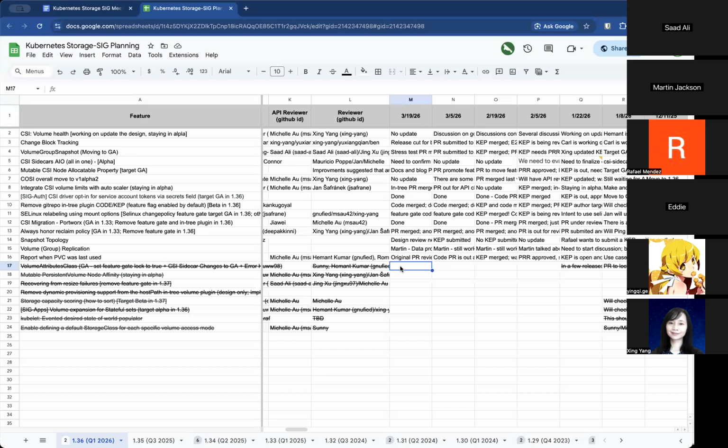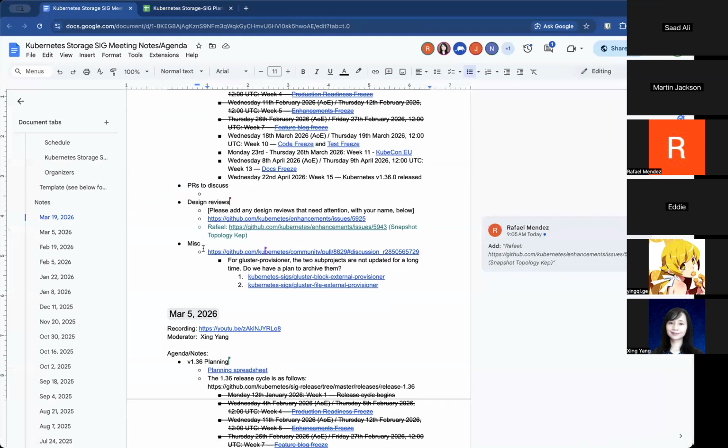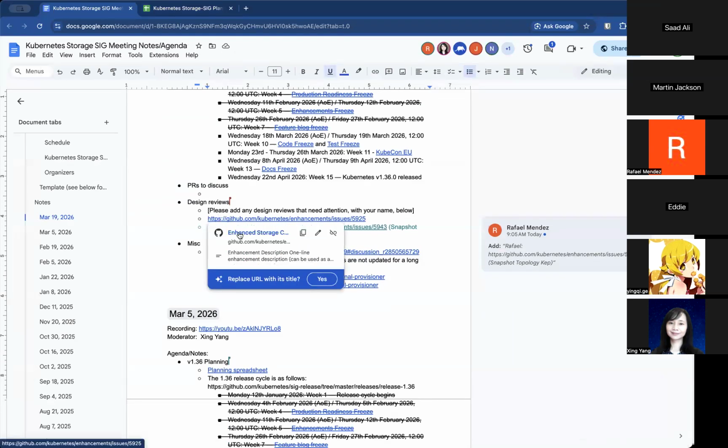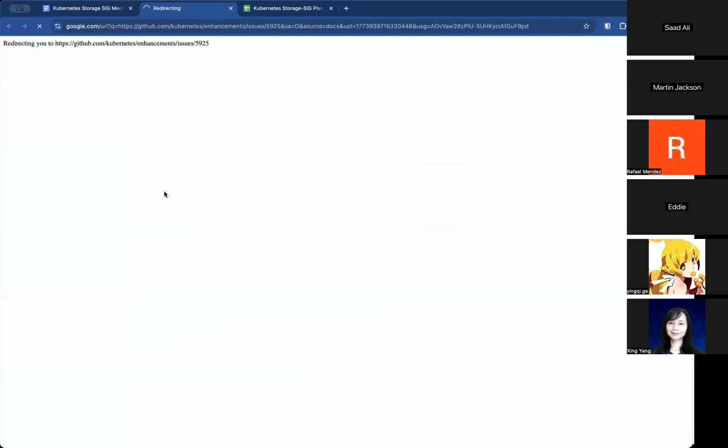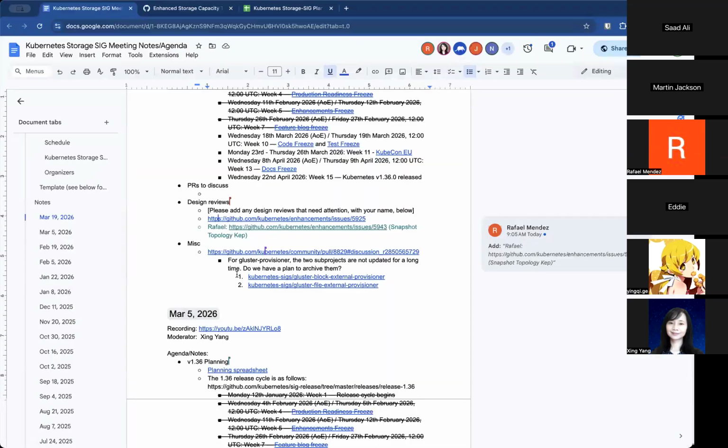Okay, that's pretty much it in terms of status updates. Let's go ahead and switch back to general discussion. First, design reviews we have: enhanced storage capacity tracking. Who wants to discuss this one?